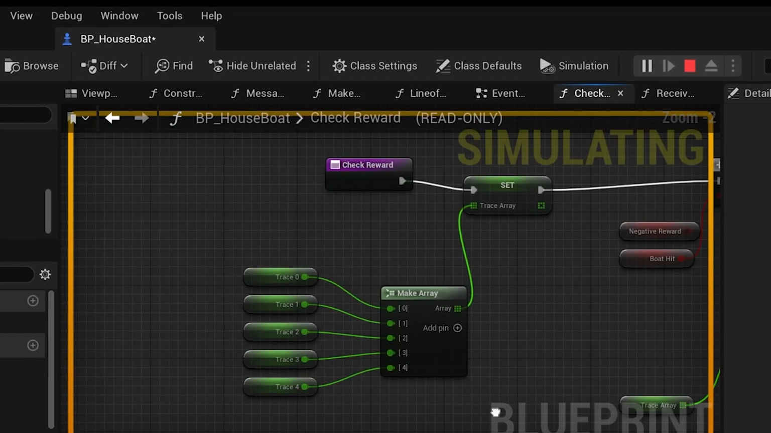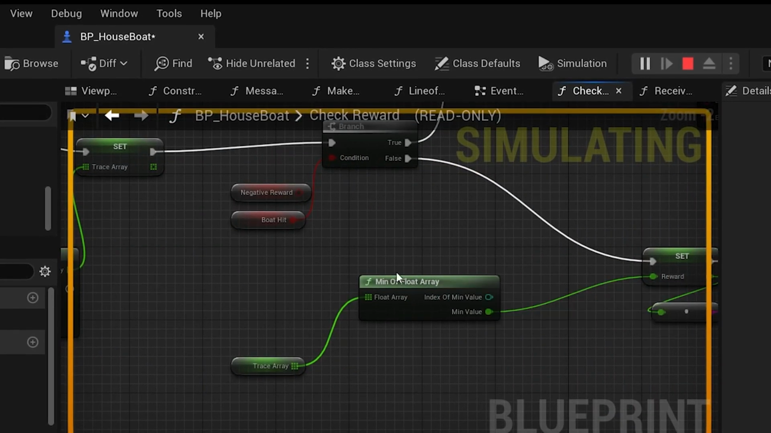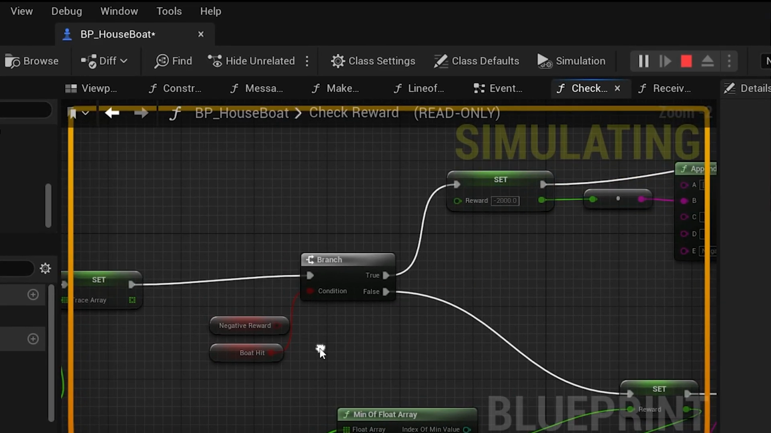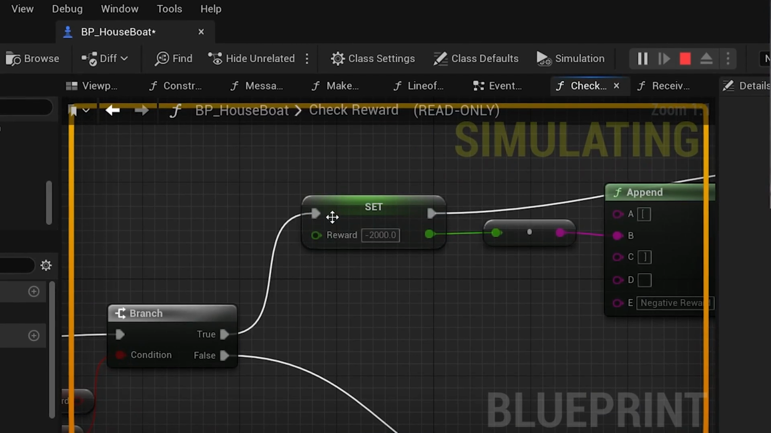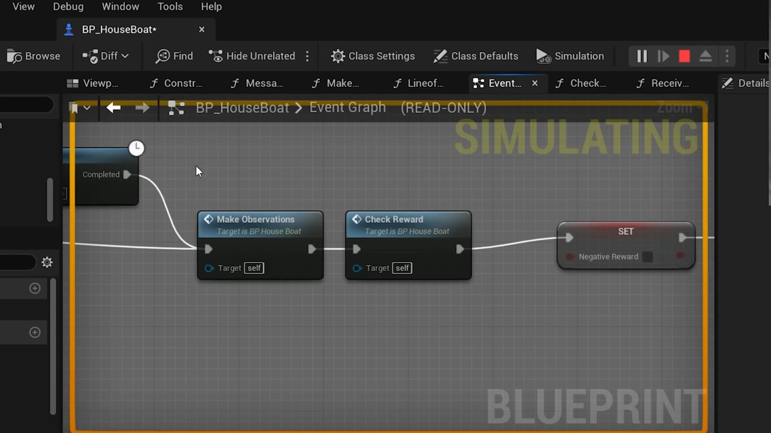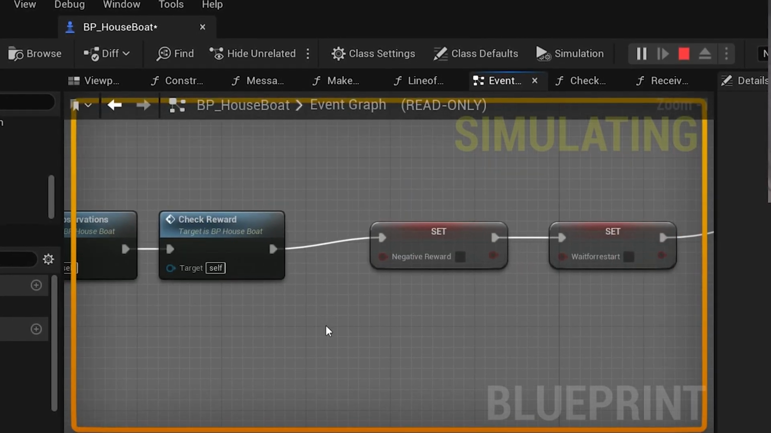Next, there's a reward. We want to check if the boat hit something or what's the distance to the walls. So we have our array of traces, and we want to get the minimum, how close it is to a wall. We also want to know if the boat hit something. If it did, we set a reward, a big negative reward here.